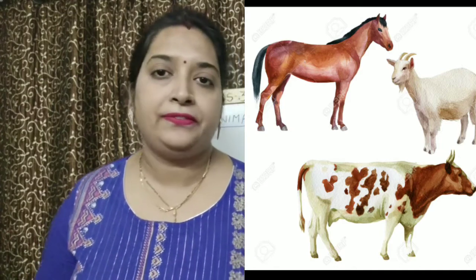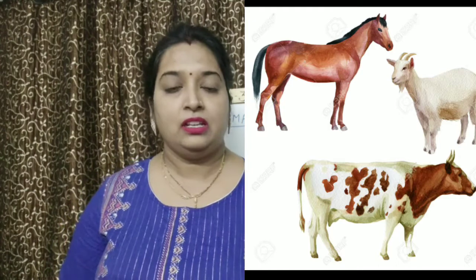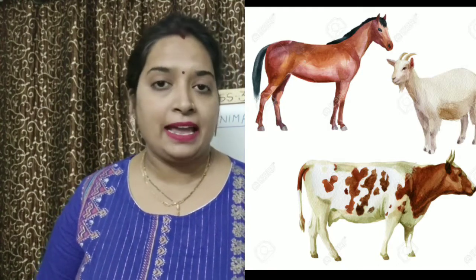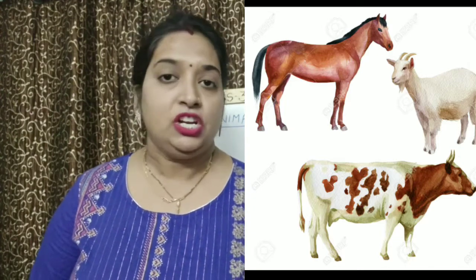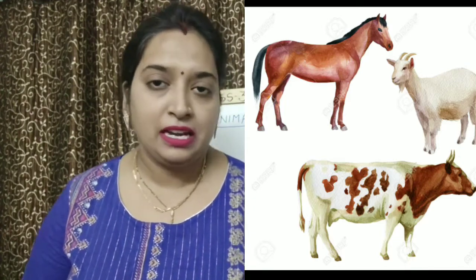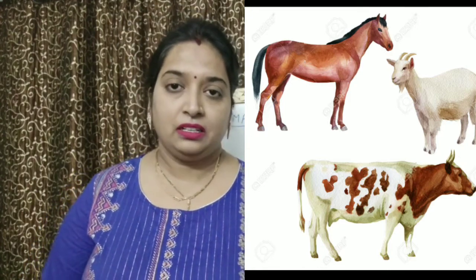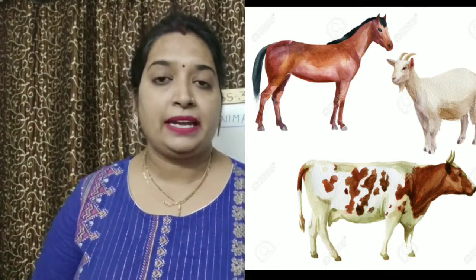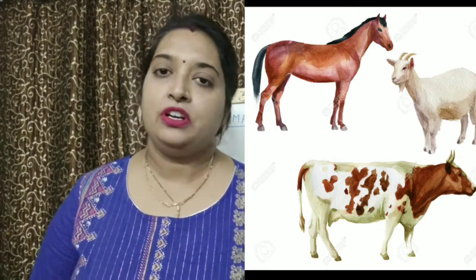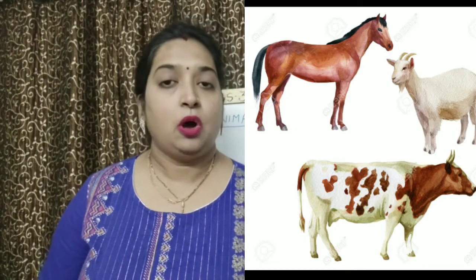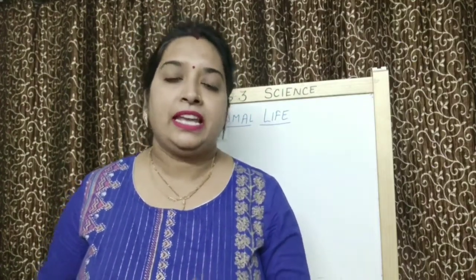So what are different examples of domestic and pet animals? Domestic animals examples like cow, horse, goat, sheep. Cow gives us milk. Sheep gives us wool. Then horses are used to carry loads. So these are kinds of domestic animals. Now pet animals like dog, cat, parrot, we take care of them.